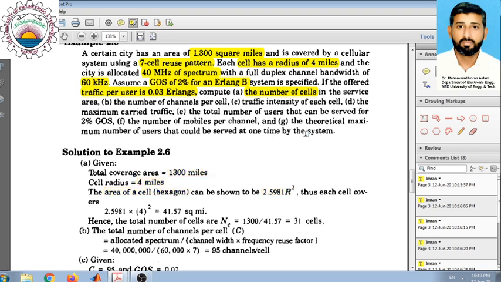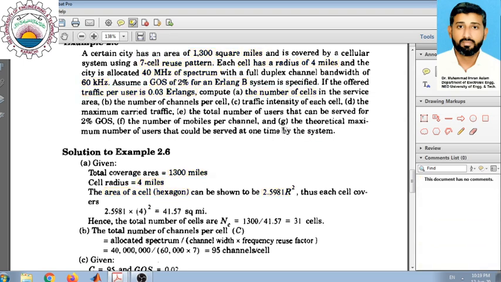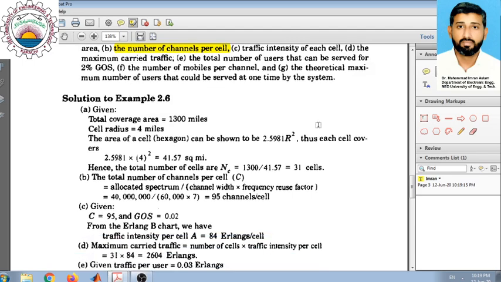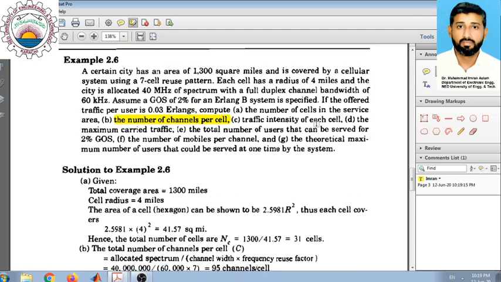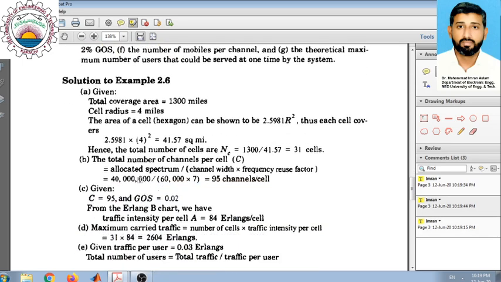The second part is related to the number of channels. The question asks what is the number of channels per cell. We know that the number of channels per cell is actually dependent on the frequency reuse scheme. First thing is to calculate how many channels there are. We can see that we have a total spectrum of 40 megahertz. This is the total spectrum, and we have to divide this spectrum into duplex channels of 60 kilohertz each. So the total number of channels is actually this 40 megahertz.